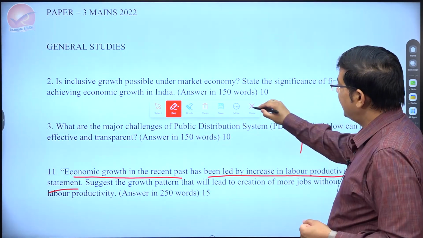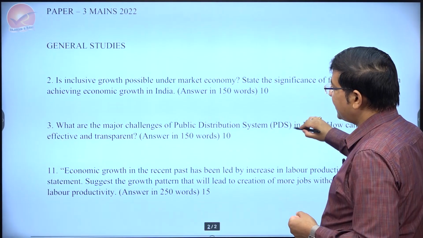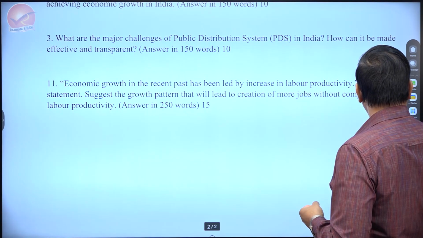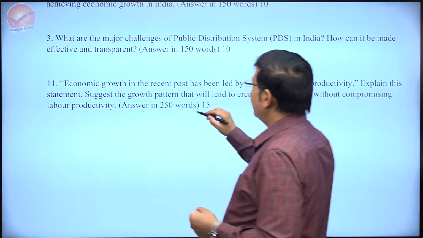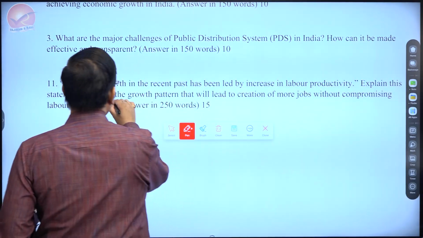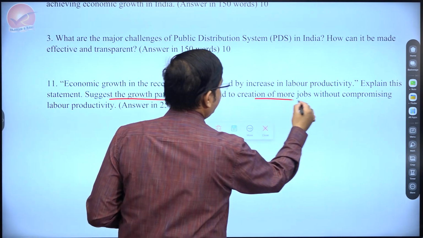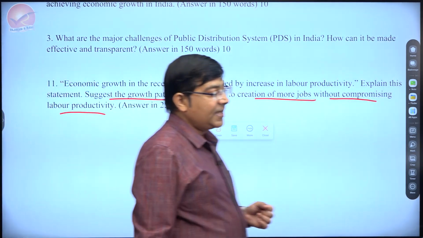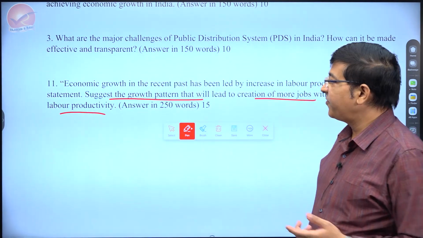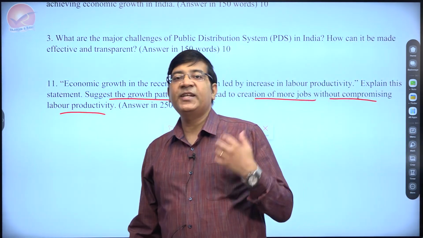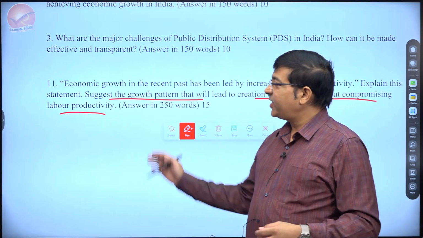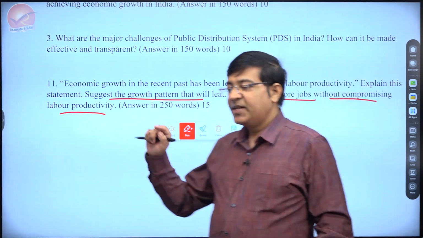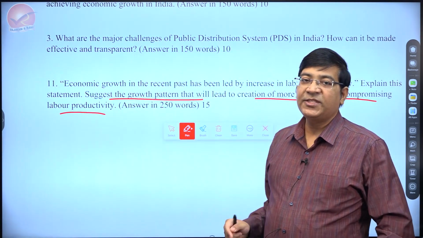And the second part was to suggest the growth pattern that will lead to creation of more jobs without compromising labor productivity. Now, possibly some of you would remember that in class when I did the employment part, somewhere in the solutions to the Indian employment problem, I talked about the link between productivity and job creation.